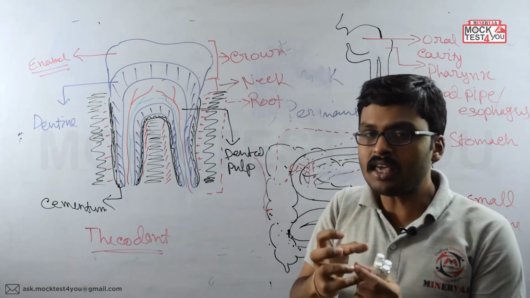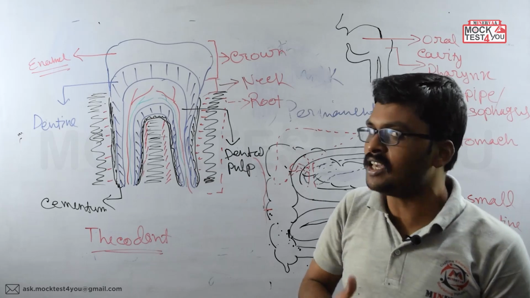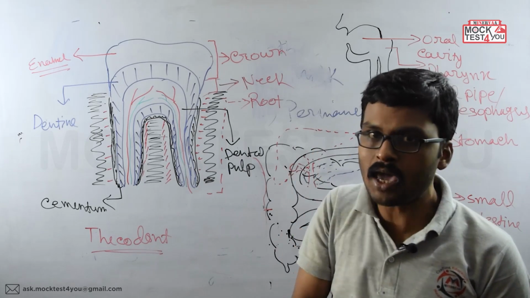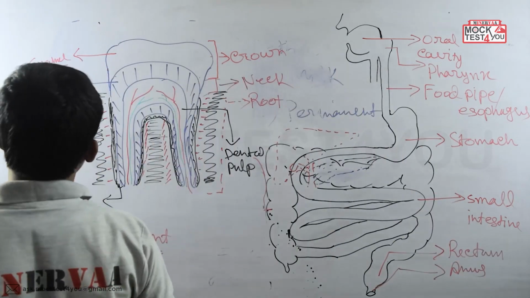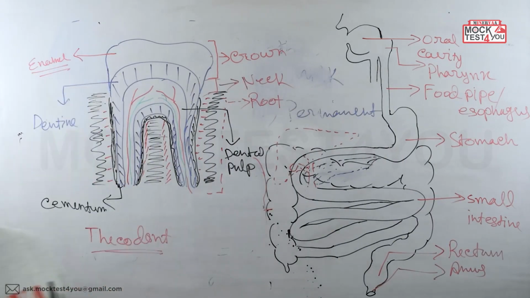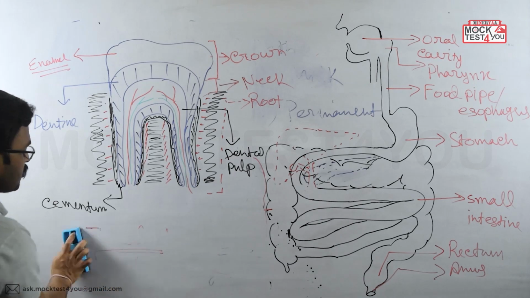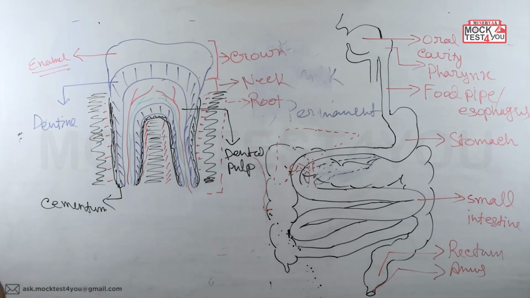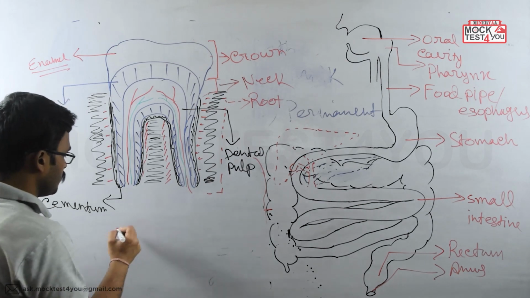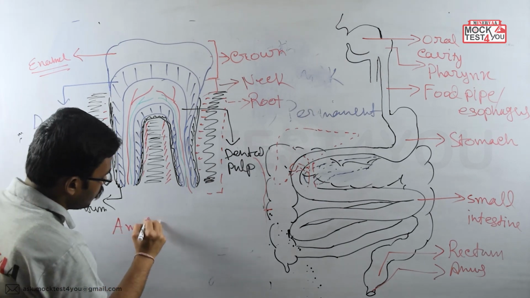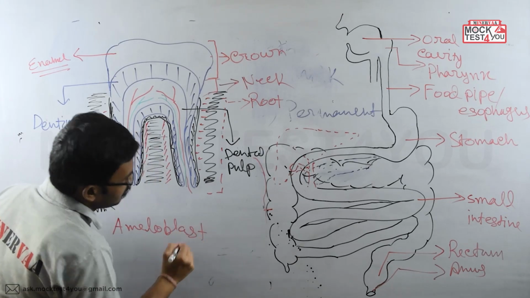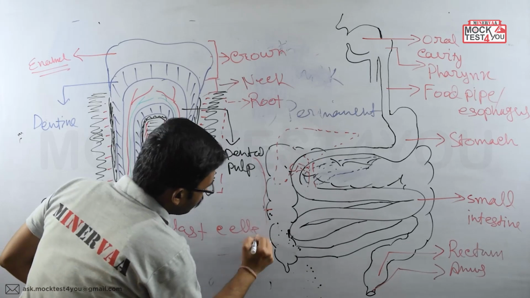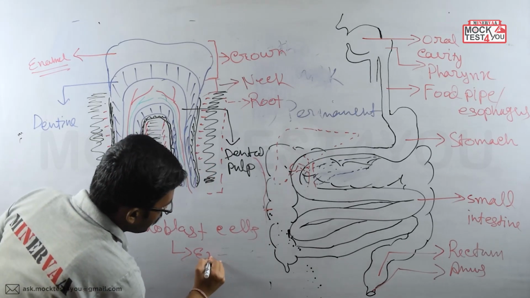Whenever the tooth is coming out, at that moment the enamel forming cells, known as ameloblasts, are active. What cell is making the enamel? The enamel is made by the ameloblast cells. Remember, the ameloblast cells are making the enamel.